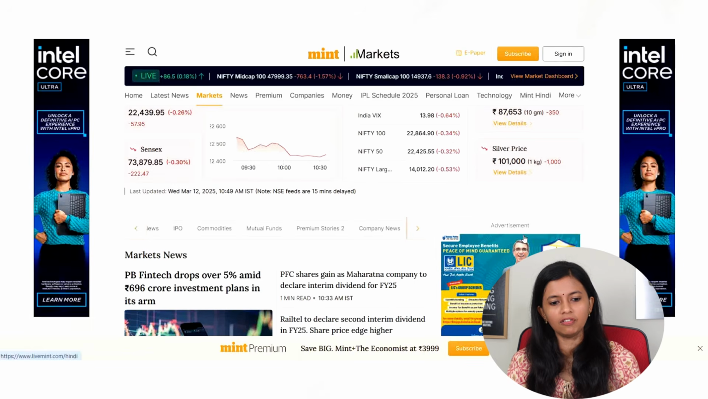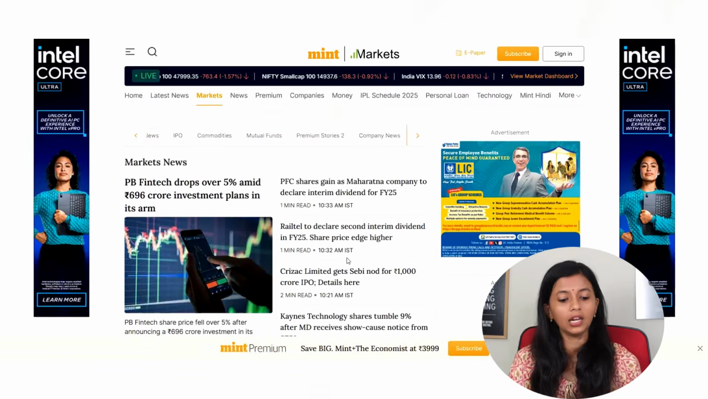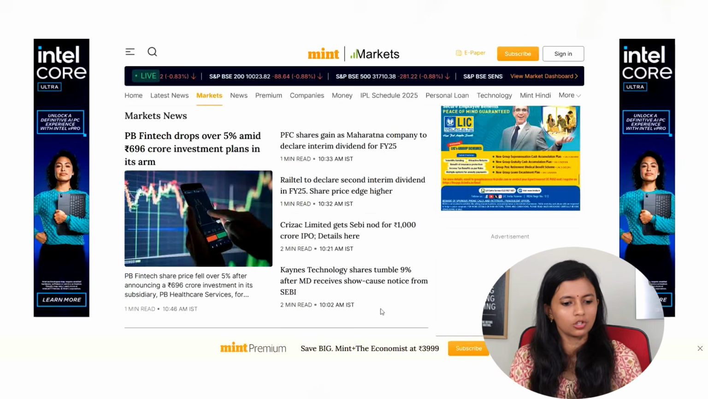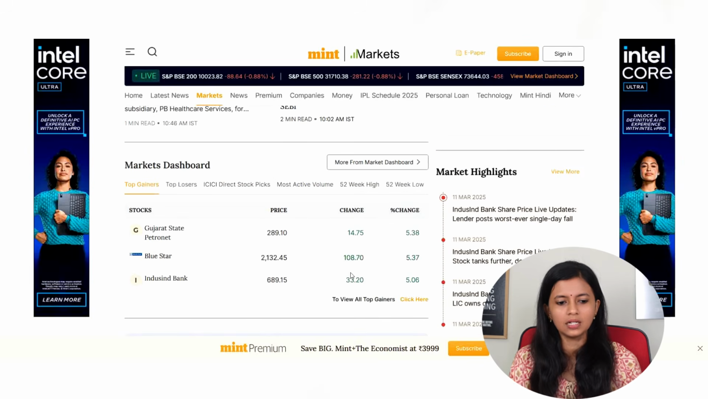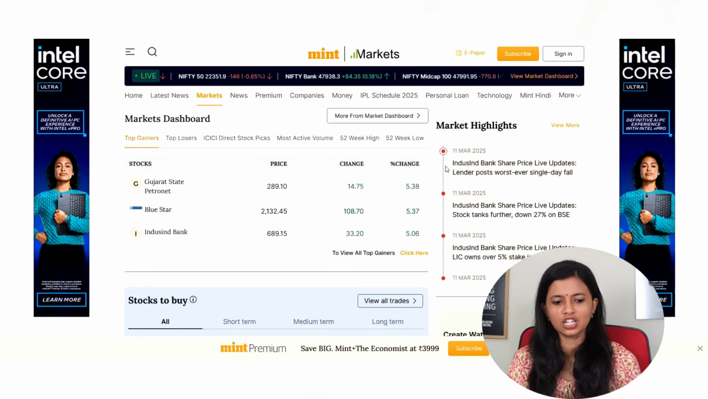The next excellent website is livemint.com. Again, here you will get a very good analysis of different stocks. You will get the latest of the news, which is again not biased, very clean facts are displayed over here. So this is also one of the good websites which you can refer to for both fundamental as well as technical analysis. Here again you can see the market dashboard is available.